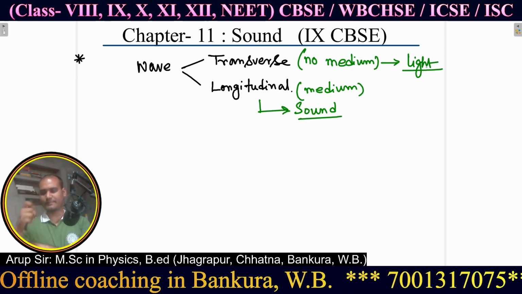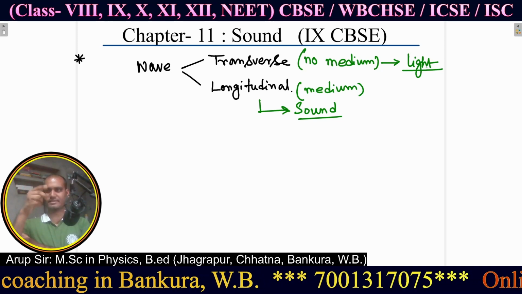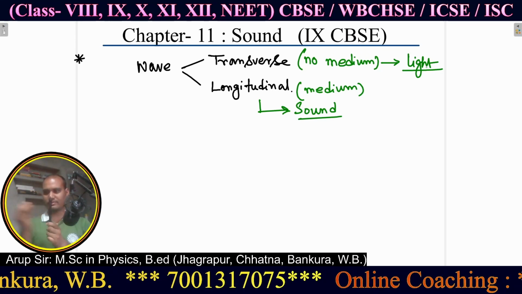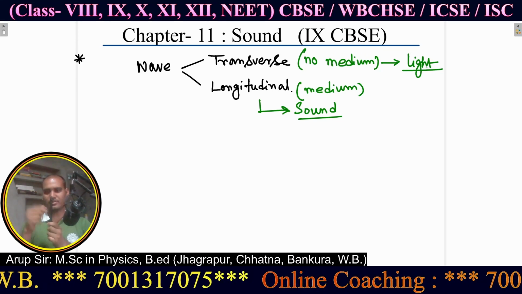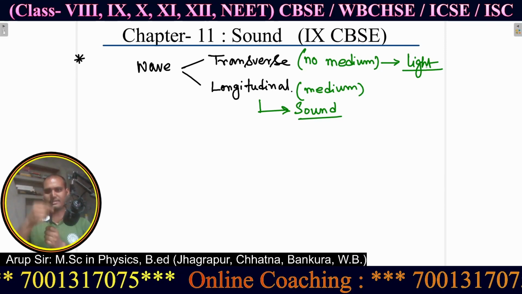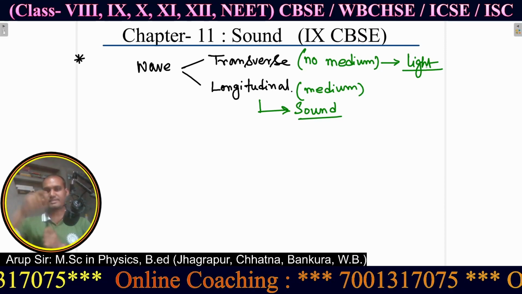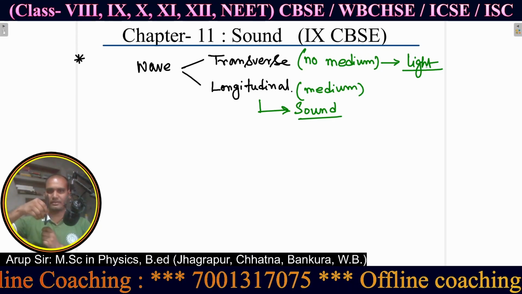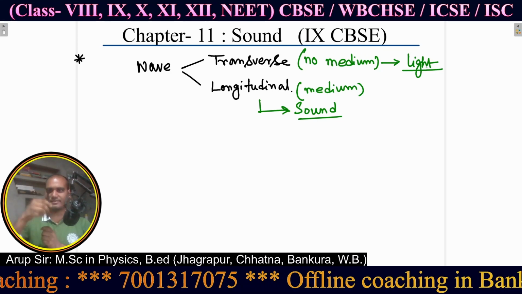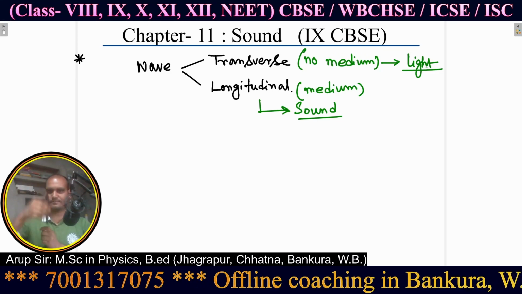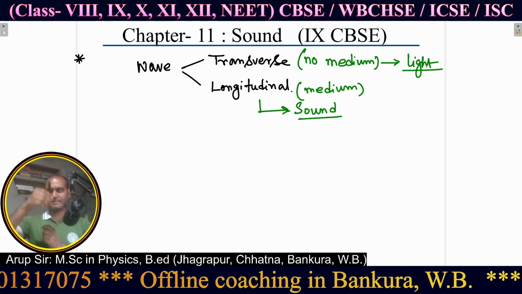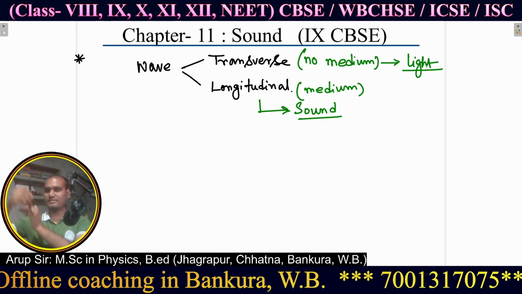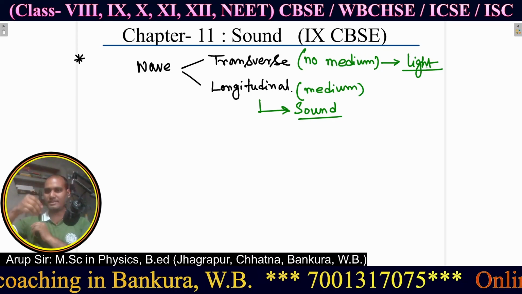Now how can you distinguish between transverse and longitudinal waves? So let's see. This is my pen. Let's consider this is the wave. Wave means something which is oscillating like this. This object is vibrating like this, and it is also moving along this side. Just see, the whole plane is shifting.